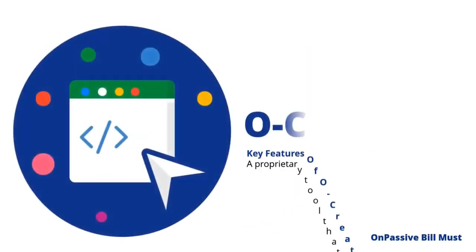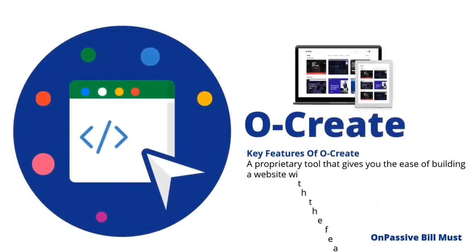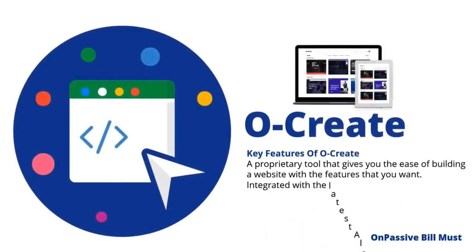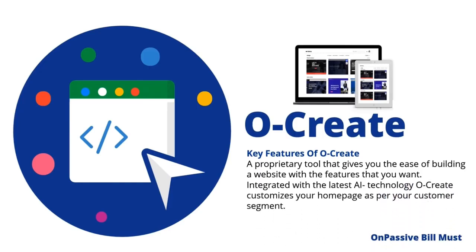Key features of OCreate, a proprietary tool that gives you the ease of building a website with the features that you want. Integrated with the latest AI technology, OCreate customizes your home page as per your customer segment.